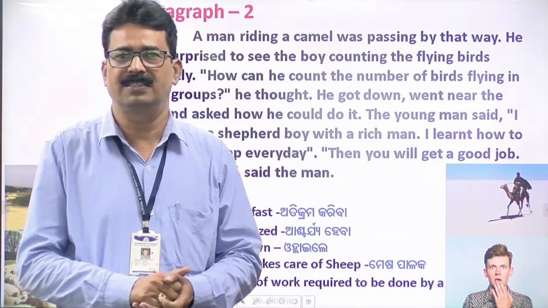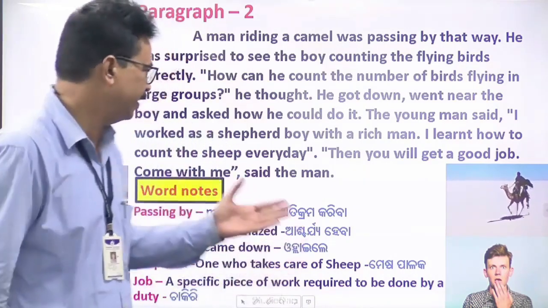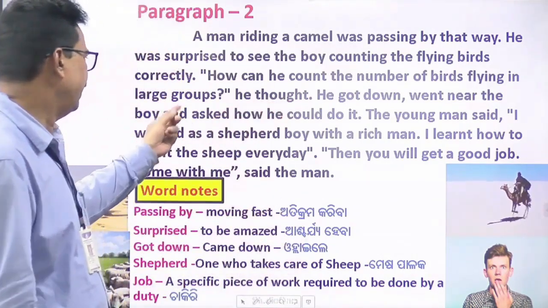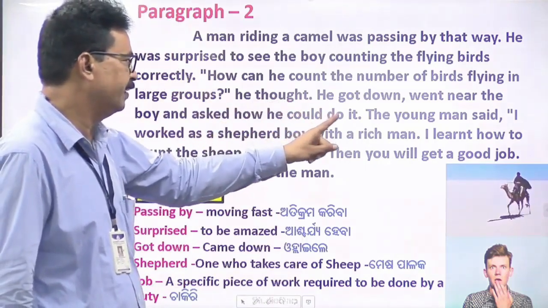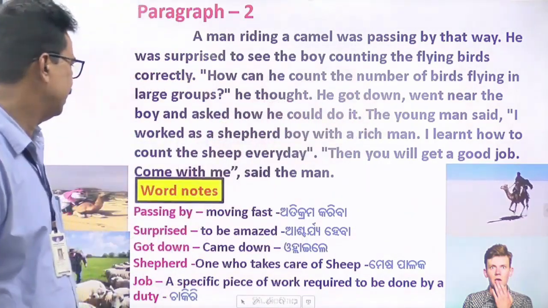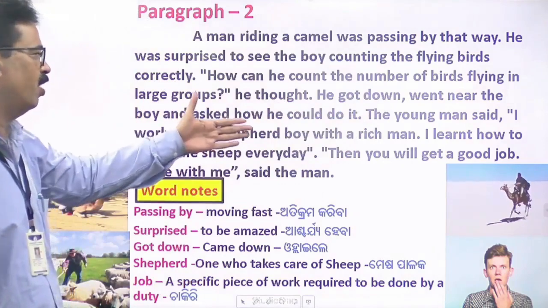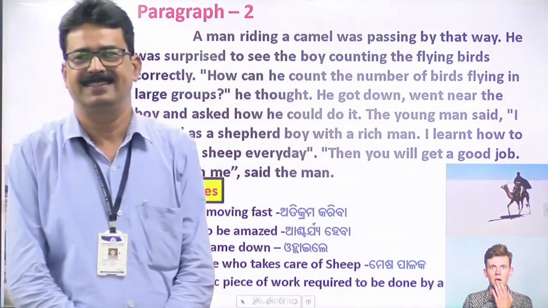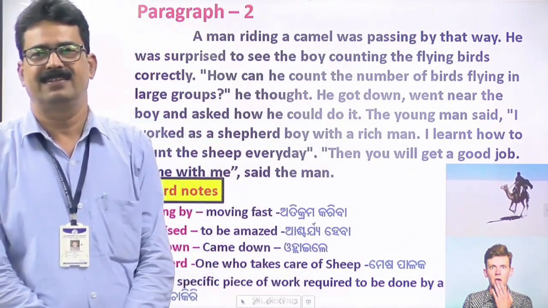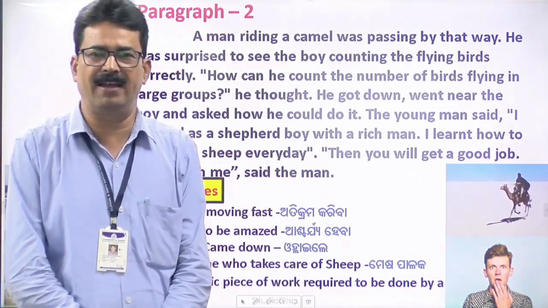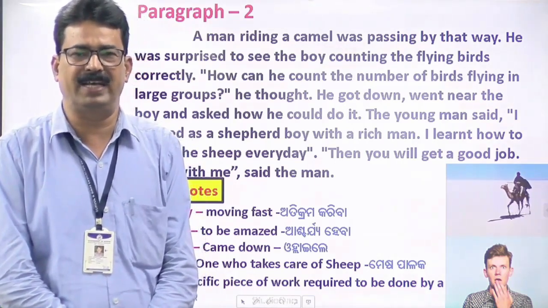So he thought, he got down, went near the boy and asked how he could do it. The young man said, I worked as a shepherd boy with a rich man. So the man riding on a camel got down on that place.